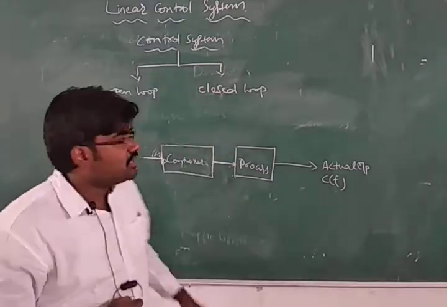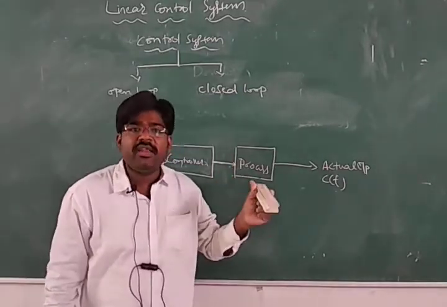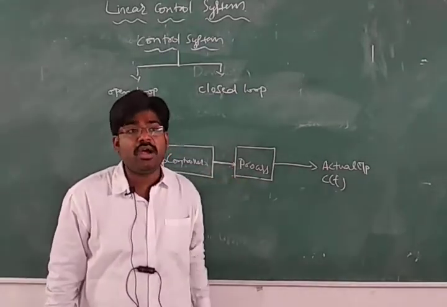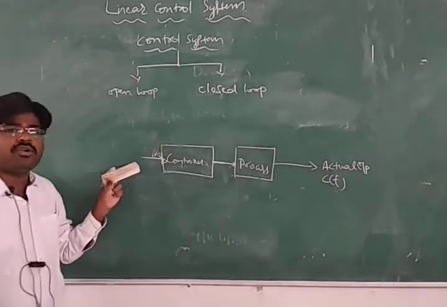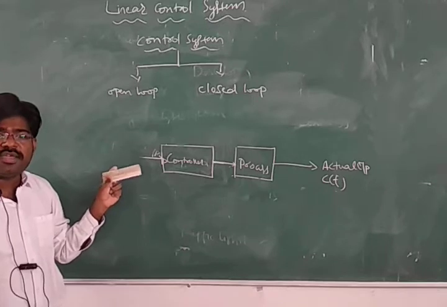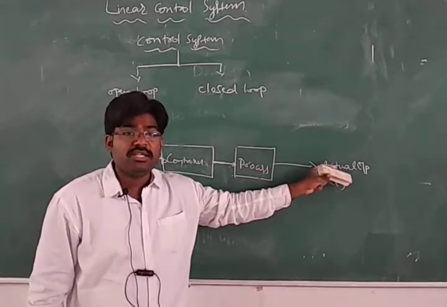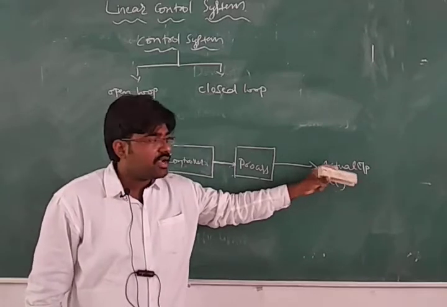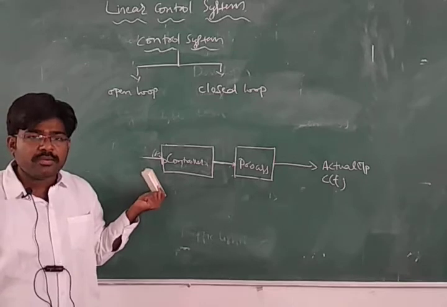What is the controlling action here? Again, input only. If there are any changes in the output, they can be controlled by the input. That is why the input is dependent on the output. Until you get the desired output, you keep on controlling the input.